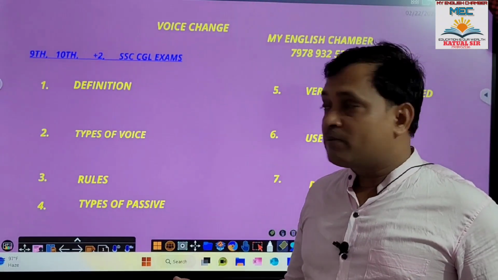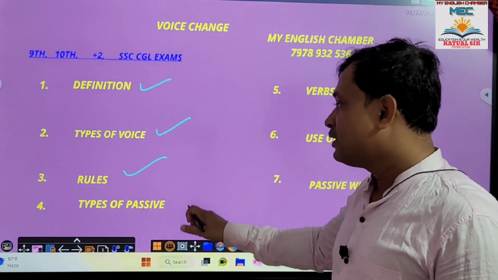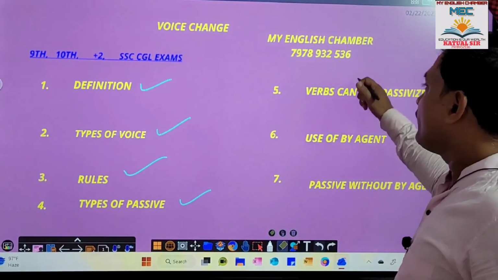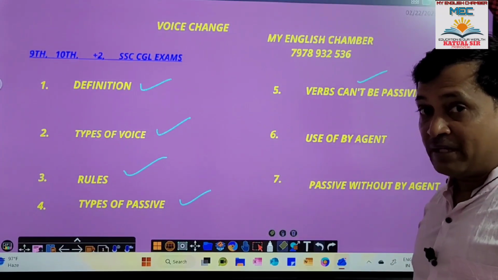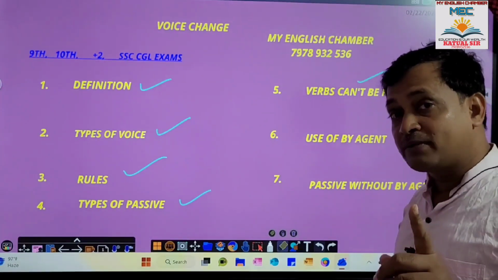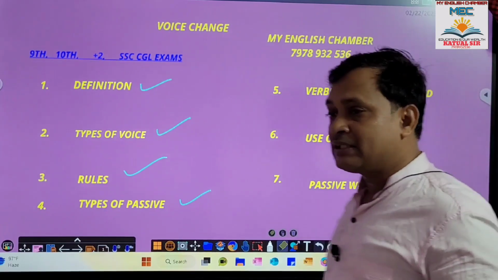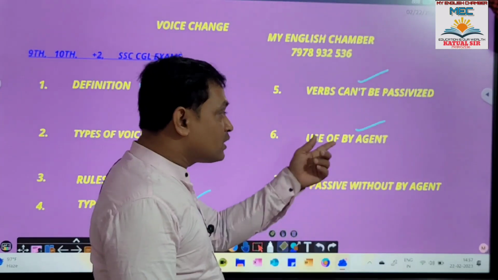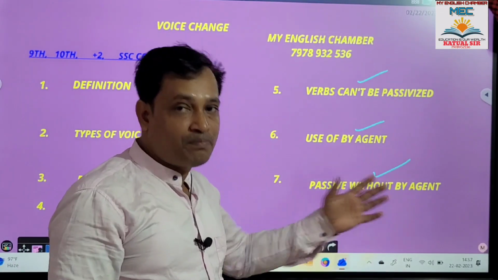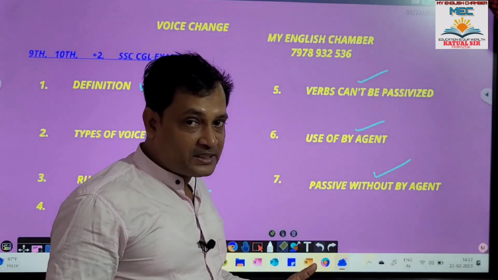So in all the classes of voice, you will come to know the definition, types of voice, its rules, then types of passive. How many types of passive voices are there? Which verbs can't be passivized? That means what are those verbs? Though they are called transitive verbs, they can't be passivized. Then use of by agent, in which places we can use by agent and in which cases we can't use by agent. We will see all these things. So let's start with the definition.